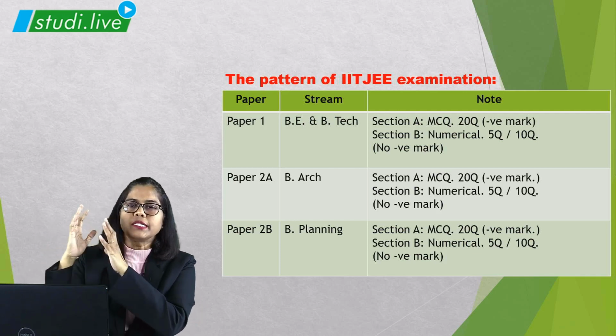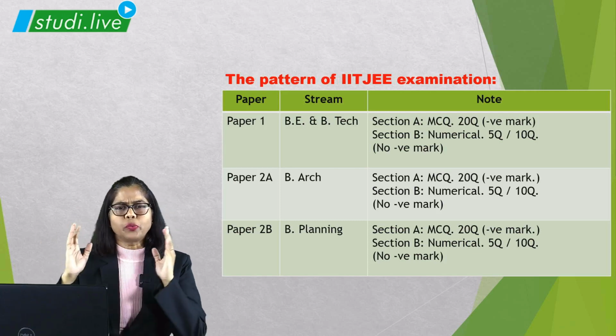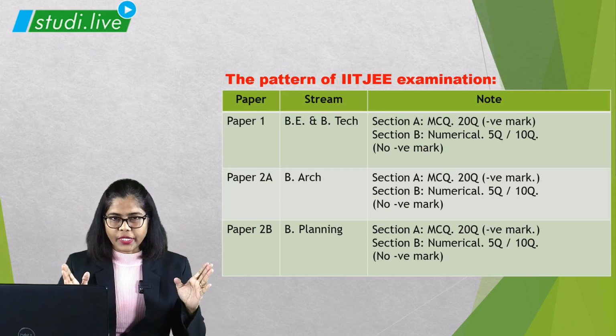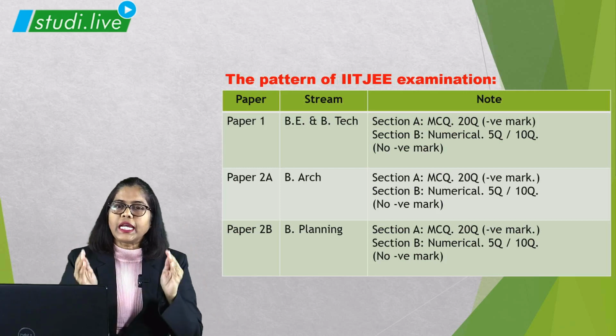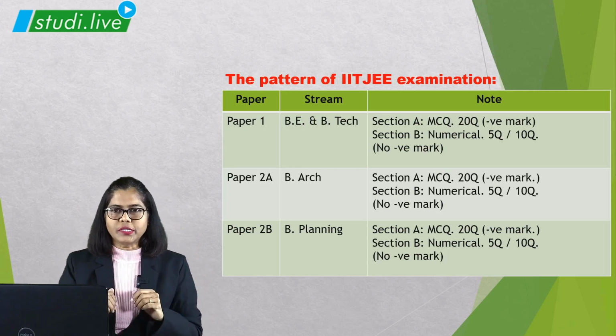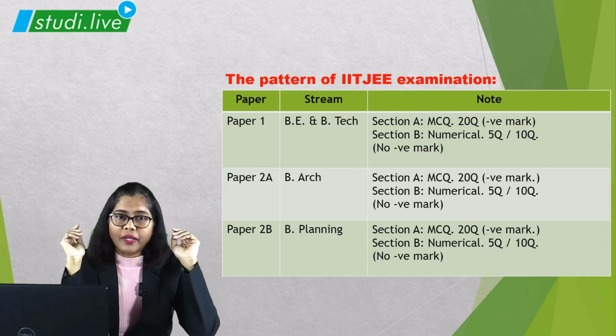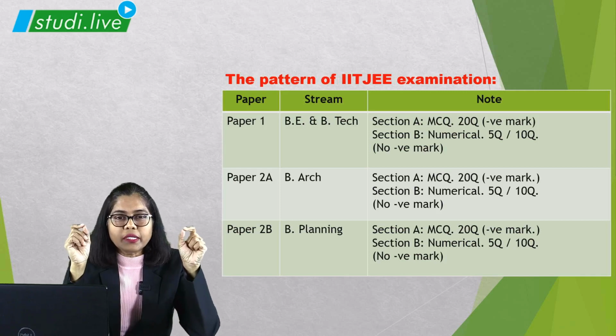Okay students, it is section A, MCQs, 20 questions, and of course negative marking is there, so you have to remember that, right? And along with that there is a section B also, students, which has only numericals. That means you have to prepare numericals.